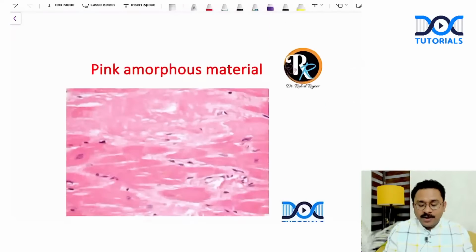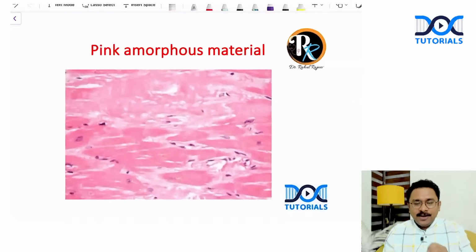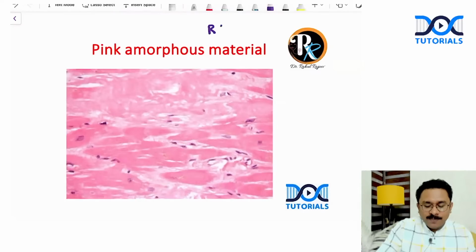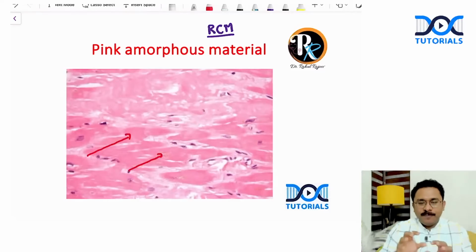Okay. And another question is, when you get a scenario of a cardiomyopathy, mostly in the setting of, say, an amyloidosis, you must think about restrictive cardiomyopathy. And what do you get in RCM or restrictive cardiomyopathy? You will get the deposition of pink amorphous material. Are you seeing this? You will see the deposition of pink amorphous material, which is nothing but the amyloid.